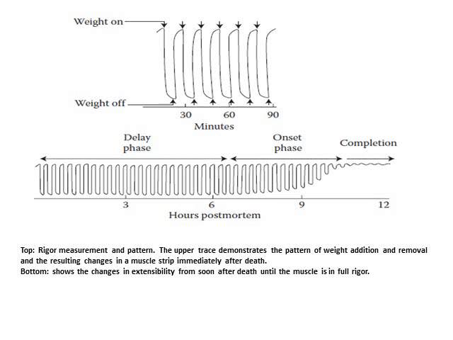In the initial delay phase, the extensibility is intact. At a particular point, the extensibility starts decreasing until it is completely lost. This is called the onset phase. And after it is completed, when there is no more extensibility, it is called the complete phase or the completion phase.